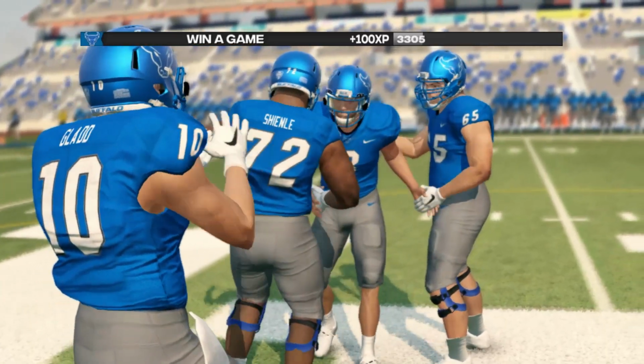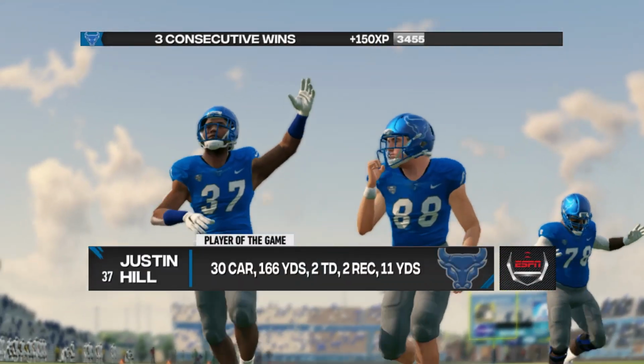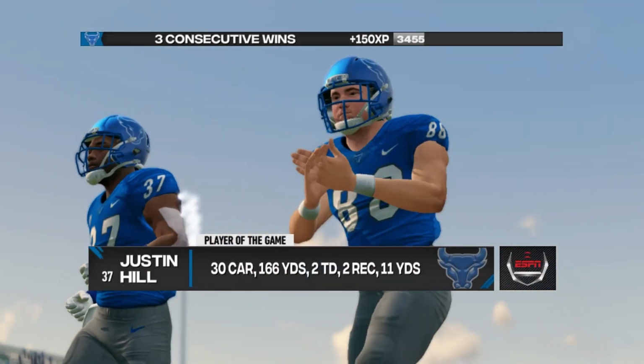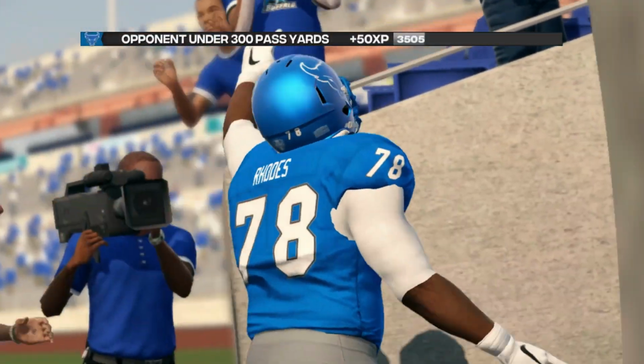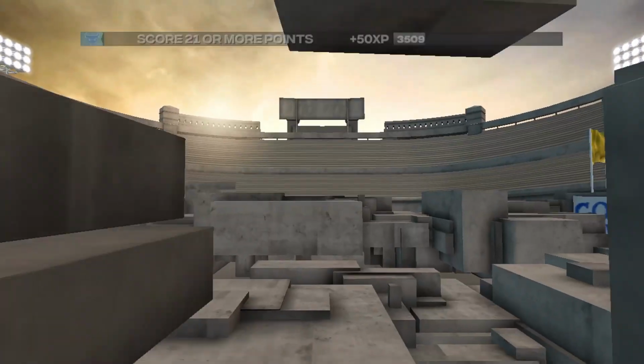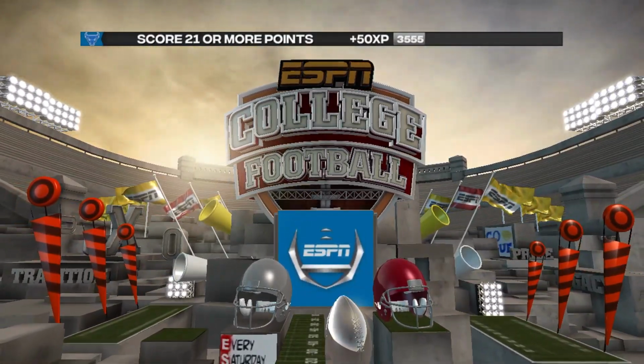And this game goes final. The Bulls win it. What a day for Justin Hill. 30 carries, 166 yards, and 2 touchdowns. Your Bulls improved to 3-0 in MAC play so far. That's an impressive start to their season.